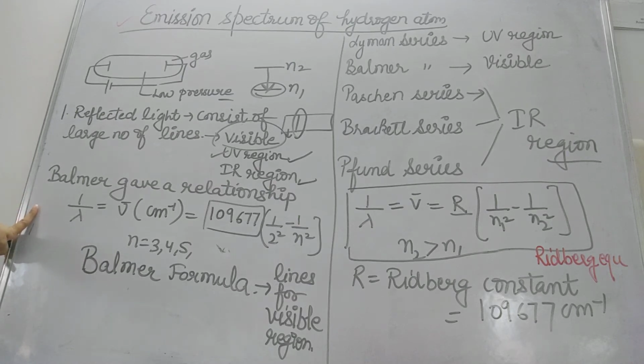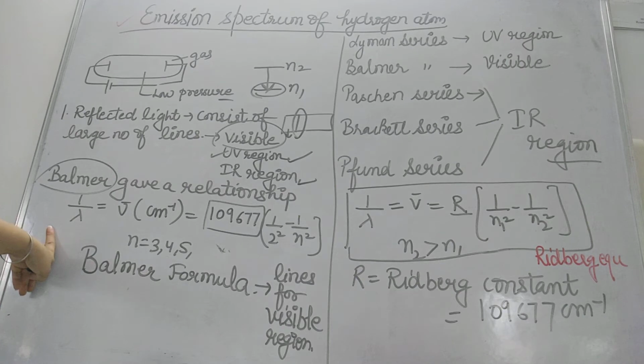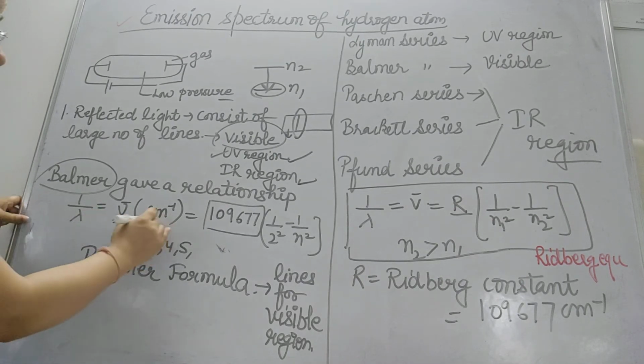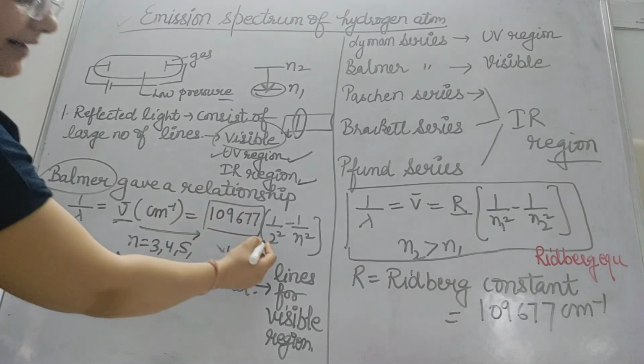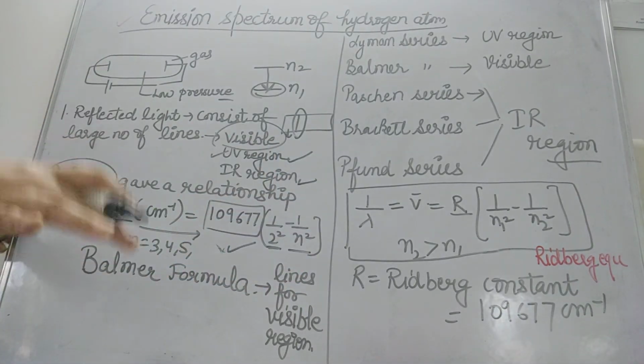Here I am going to discuss one of the scientists, Balmer, who gave a relationship. He said 1 by lambda is equal to nu bar. We did this relation when we discussed the characters of waves. 1 by lambda is the wave number. Further he gave this formula: 109677 times the bracket 1 by 2 square minus 1 by n square. This formula is given as it is.